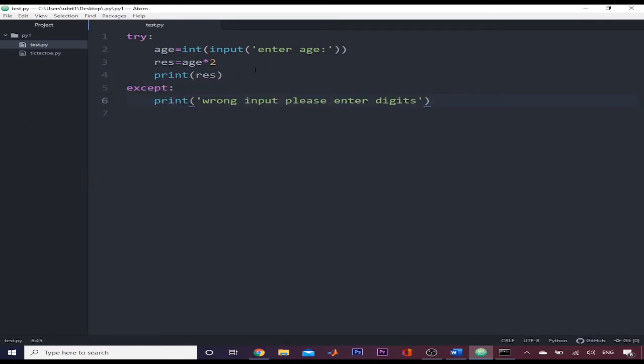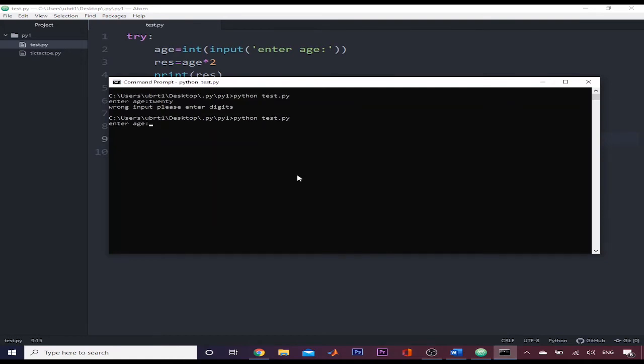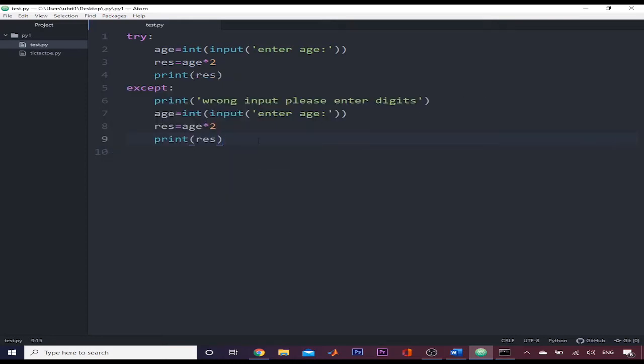So here if I write this code again after the print, we can simply print again. For the first time, if I write 20 in alphabets, it gives us the message and again asks to enter age. Now if I give it digits, it will print 40. So in this way, we can use exception handling to avoid tracebacks.